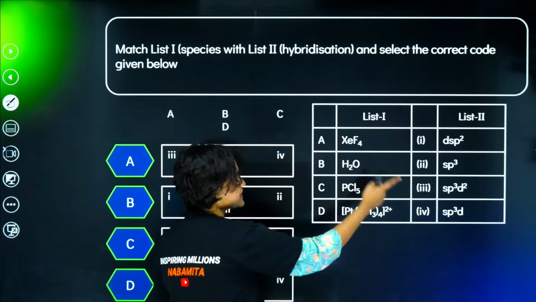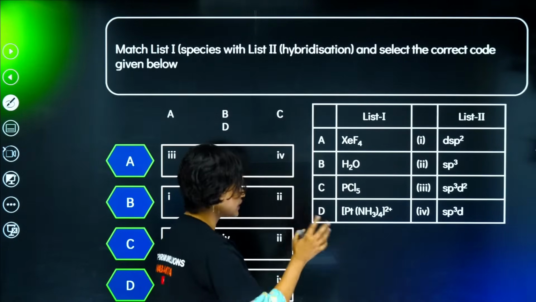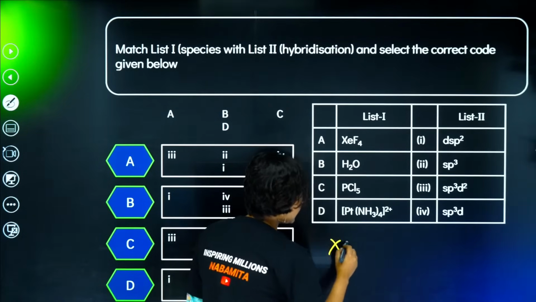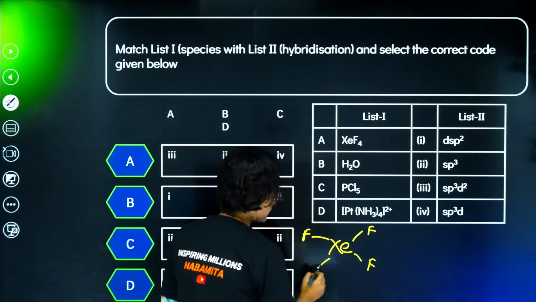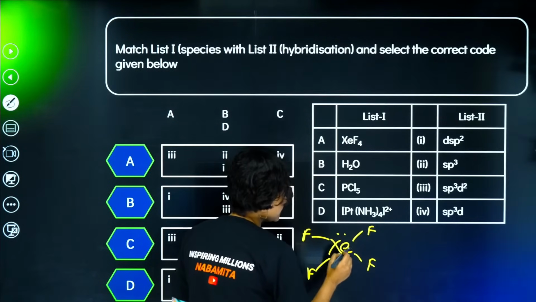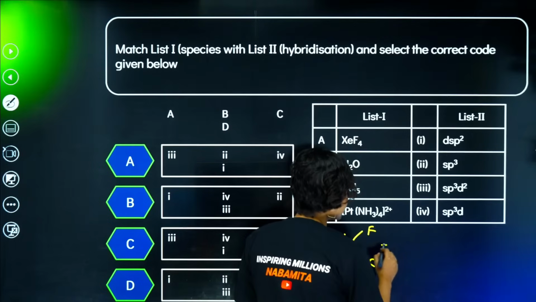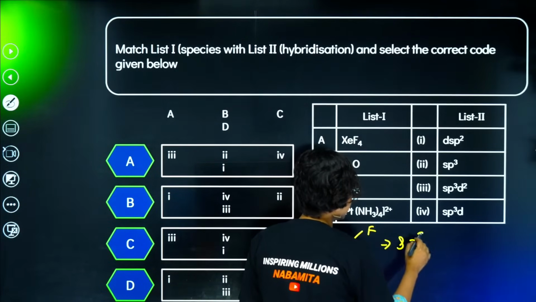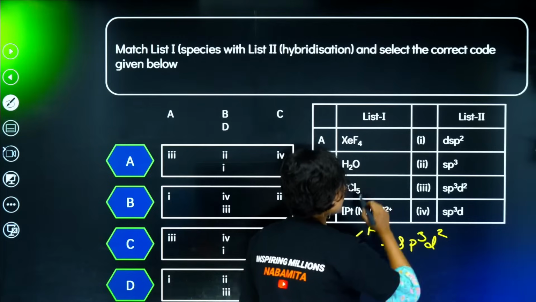XeF4. We have to match list 1 to list 2. So XeF4, with four fluorines, has 2 lone pairs and 4 bond pairs, that means 6, which is sp3d2.